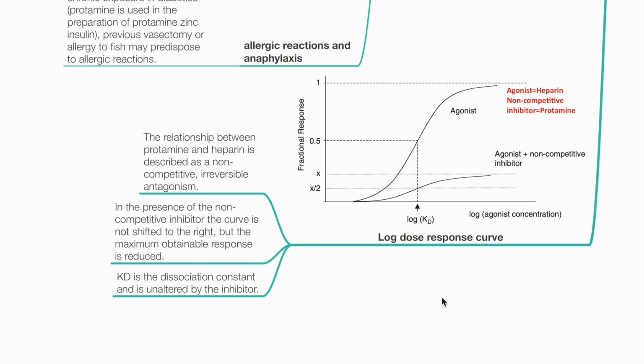The log dose response curve in the presence of protamine. The relationship between protamine and heparin is described as non-competitive, irreversible antagonism. In the presence of non-competitive inhibitor, the log dose curve is not shifted to the right, but the maximum obtainable response is reduced. Kd, the dissociation constant, is unaltered in the presence of protamine.